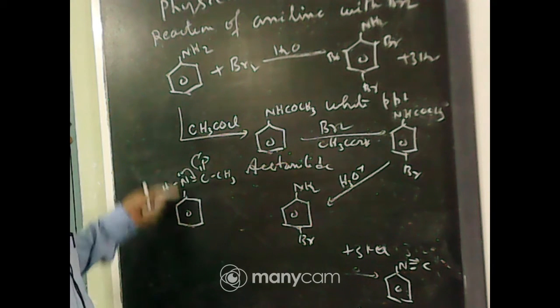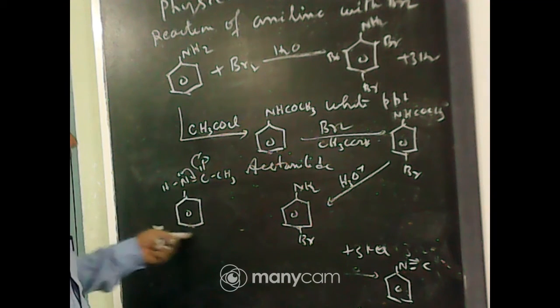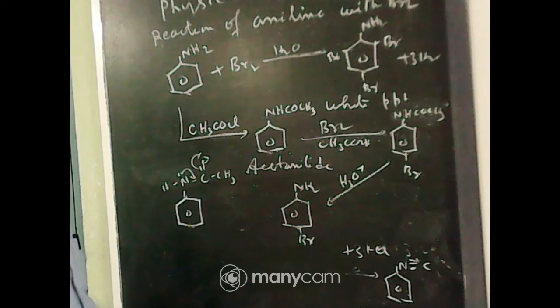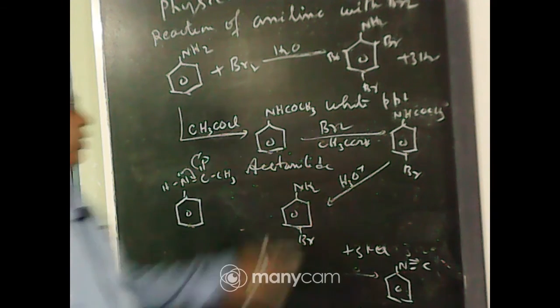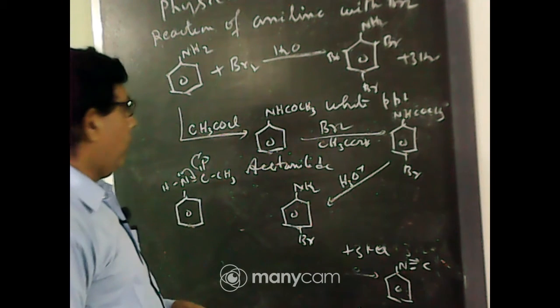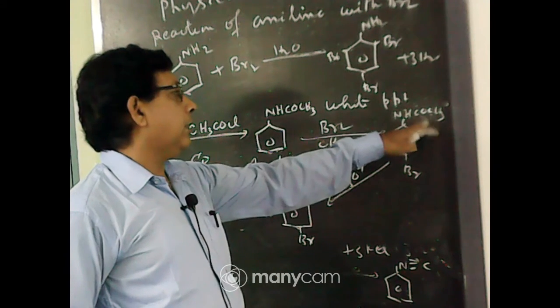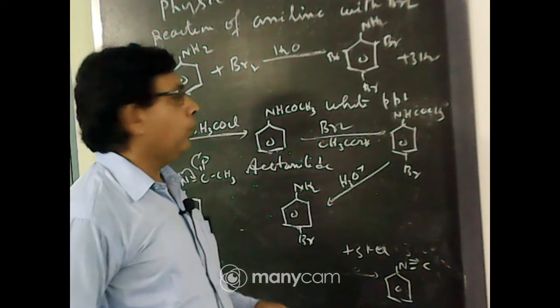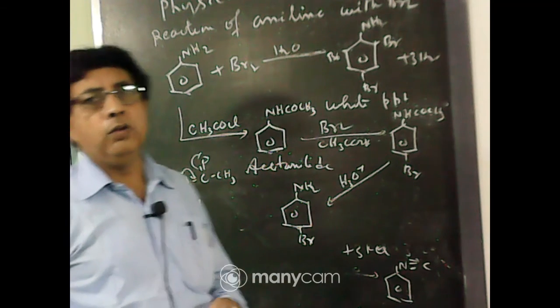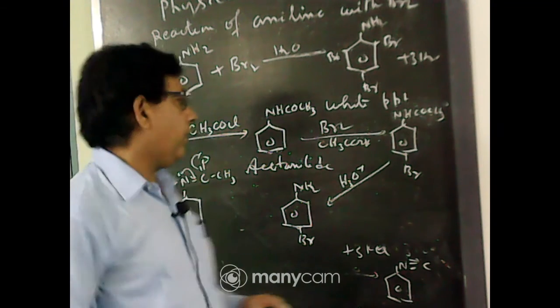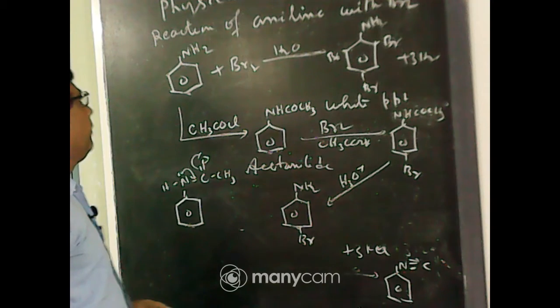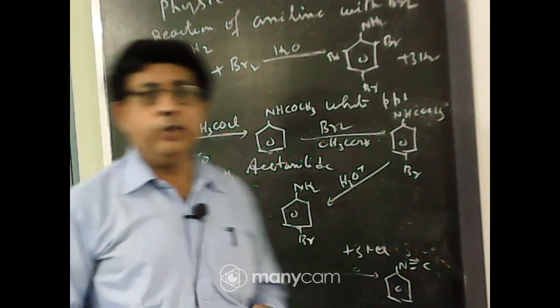So lone pair is not available to activate the benzene ring. So reactivity of benzene ring will decrease. So only ortho or para product is obtained. Para product will be major product, because in ortho position if Br is come, then there will be two bulky group present in the very adjacent, so there will be greater steric hindrance. So para product will be the major product. So this is the reaction of bromine with aniline.